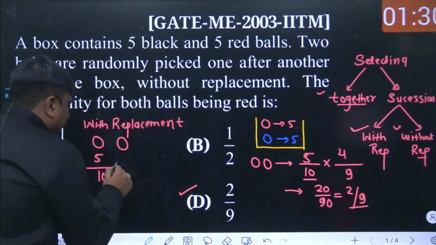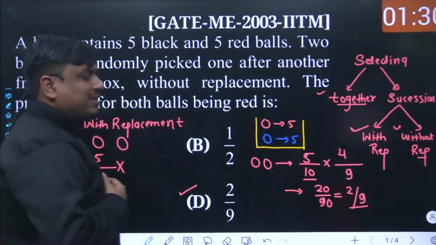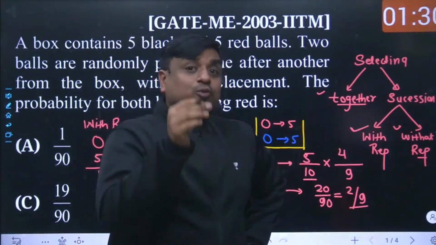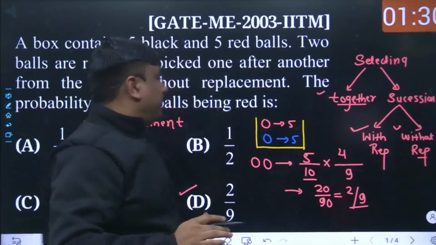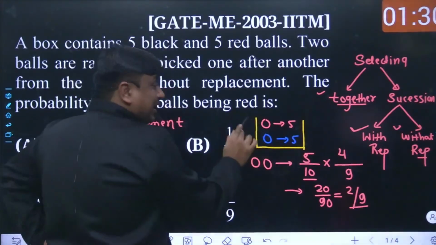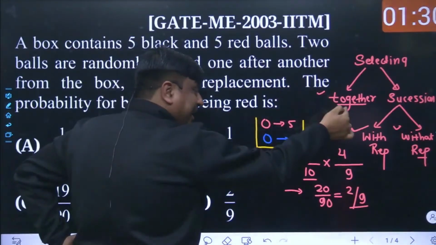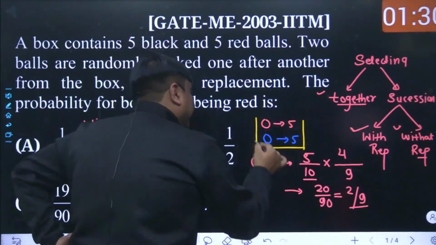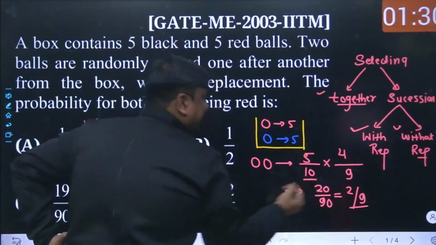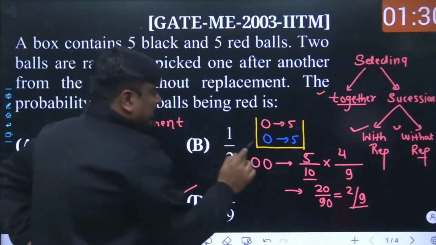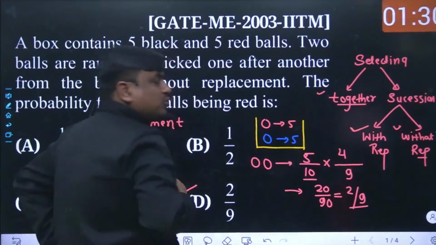And whenever the "and" comes into the picture, multiplication takes place. The second ball should also be red, but the ball which was seen as red had been fed back. So what happened last time? Last time one ball was taken out which was red, and that is why the complete sample space was affected, and rather than having 10 items, it was reduced to 9 items, and rather than 5 balls, it was reduced to 4 balls.